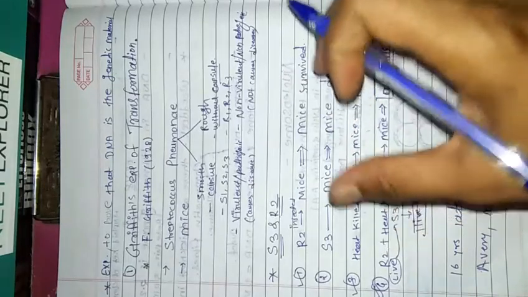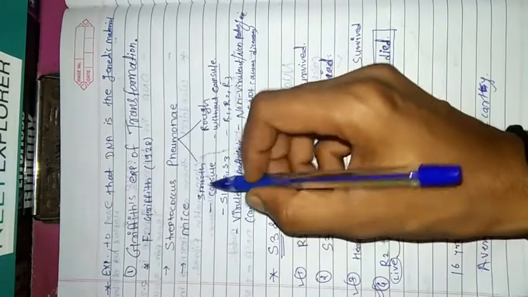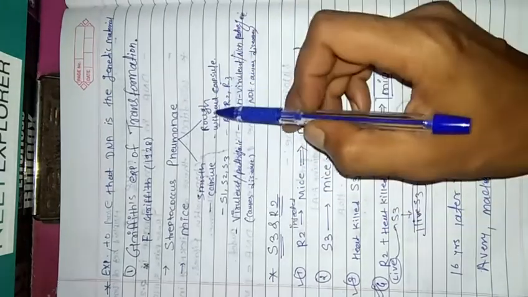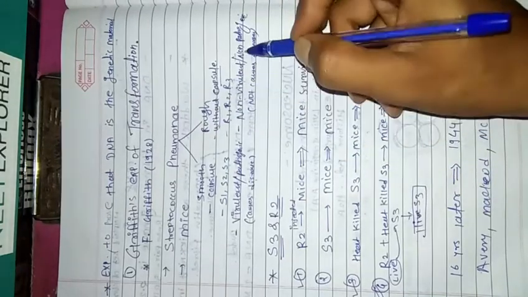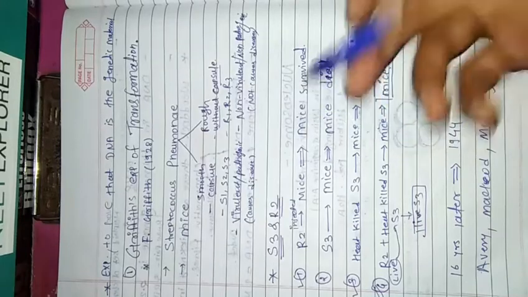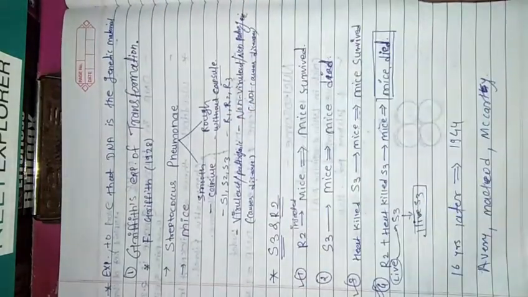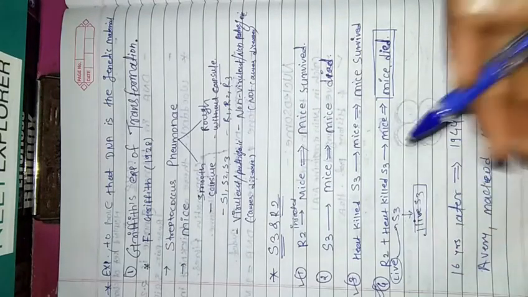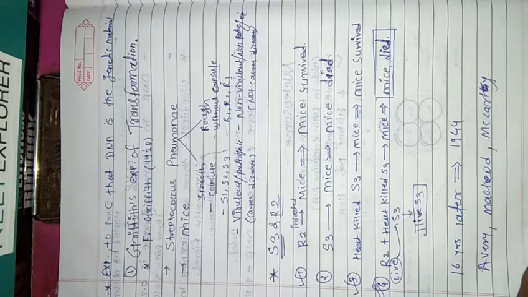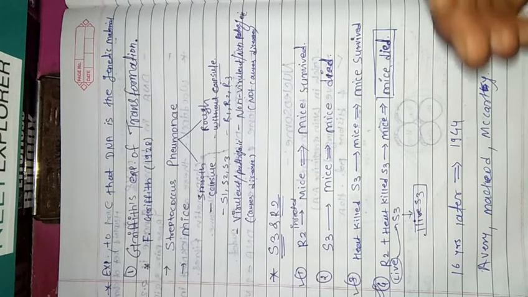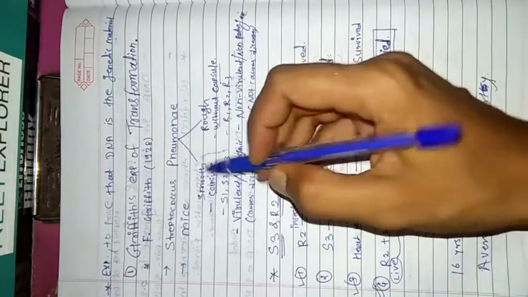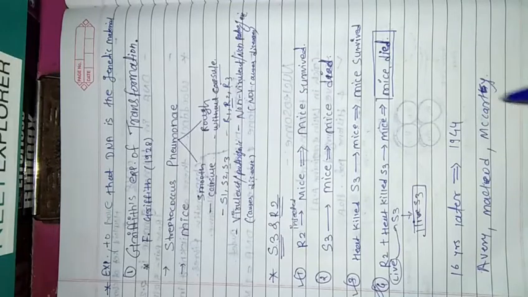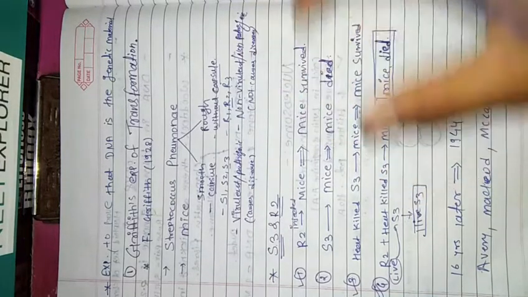Now what is the difference between smooth and rough Streptococcus pneumoniae? Smooth ones are virulent or pathogenic, meaning they cause the disease pneumonia. Rough ones are non-virulent, non-pathogenic, meaning they do not cause disease and do not lead to death, but the smooth variety causes the disease and leads to the death of the animals. Griffith used two strains: S3 from the smooth variety and R2 from the rough variety.